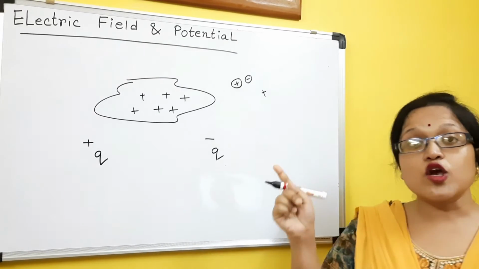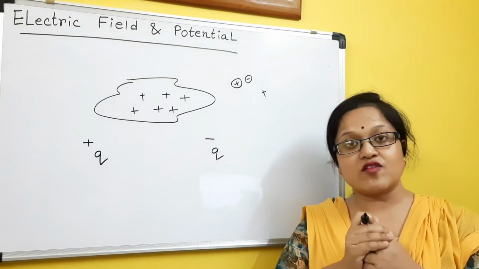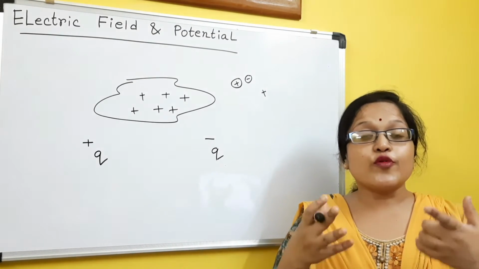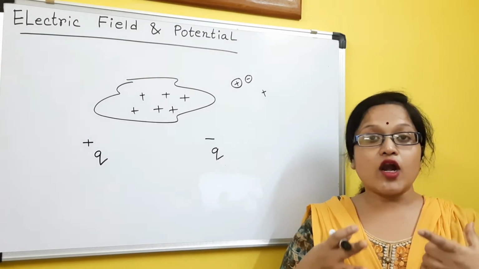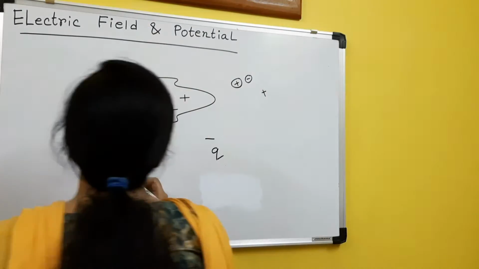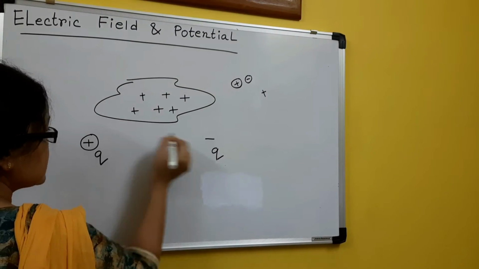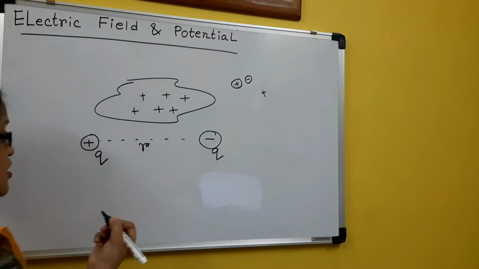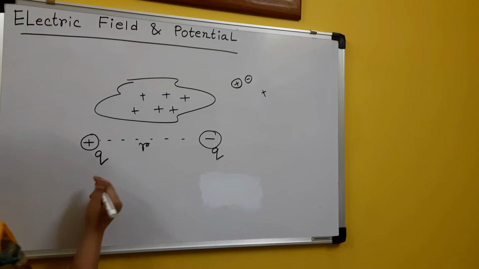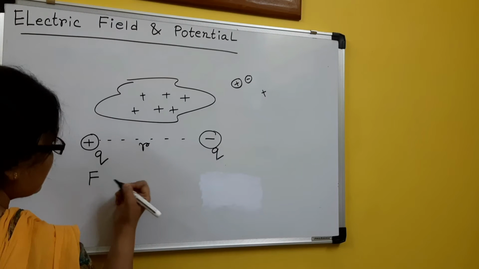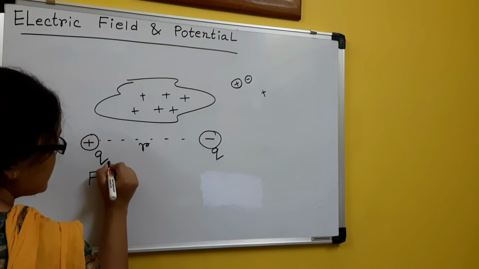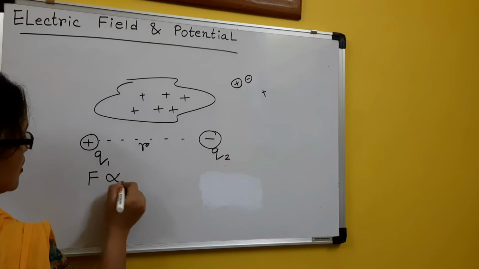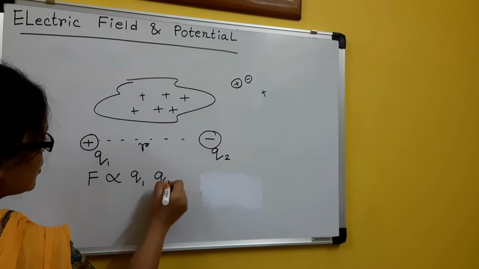If the charges are very close to each other, the force of attraction and repulsion will be very strong. How much? It is proportional to the inverse square law. If this is a positive charge and this is a negative charge, and the distance between them is r, then the force of attraction between them is proportional to the product of the charges, q1 q2. So F is proportional to q1 into q2.